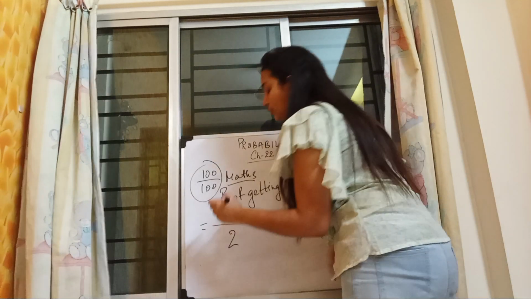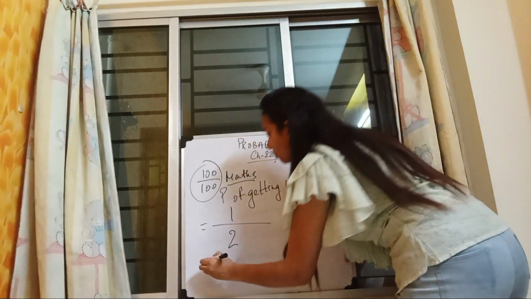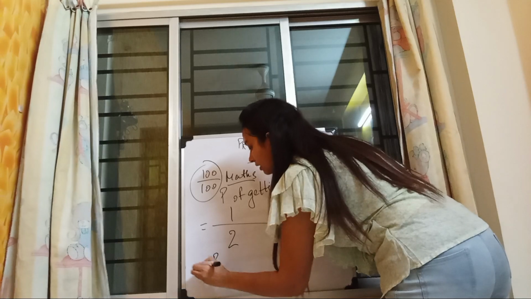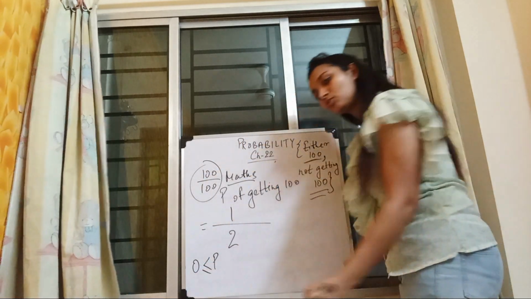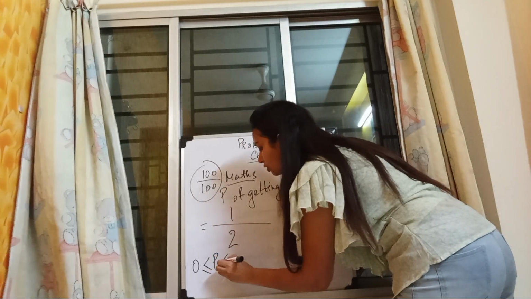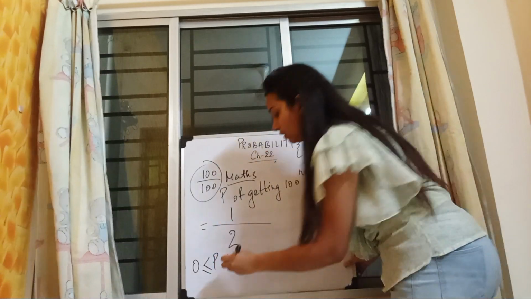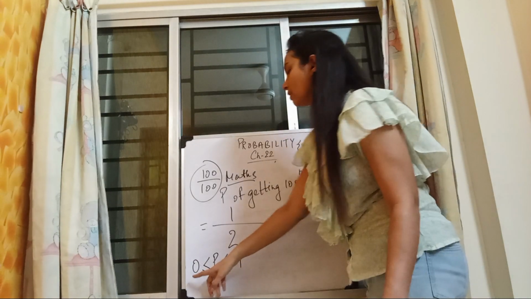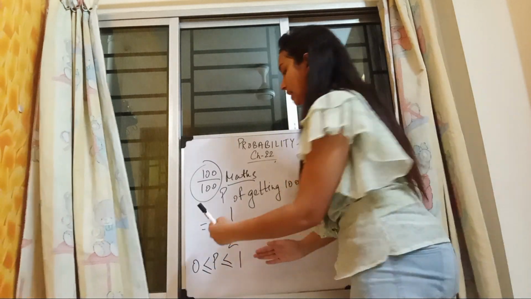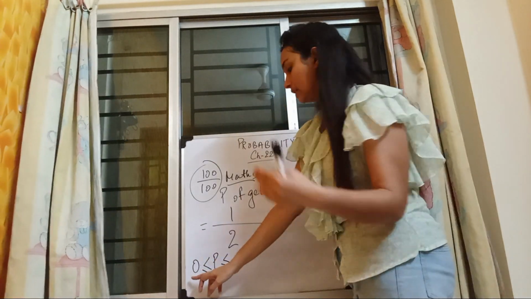Another thing that you have to keep in mind is that probability can be equal to 0, and it can be equal to 1, but it should never be greater than 1. The range of probability should be within 0 to 1.